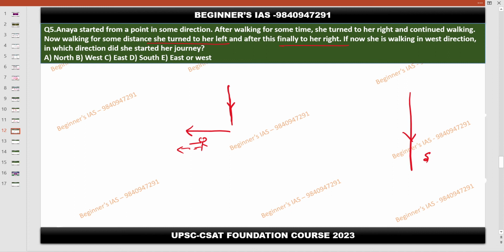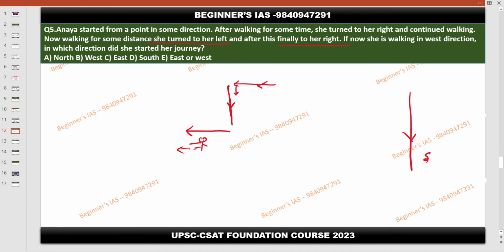Understood, people? Shall I repeat again? This question needs a lot of understanding. Okay, let me repeat it again. Listen carefully. She is walking in the south. Before that, what she has done, that you need to understand. She turned towards her left. Which is her left? If she is walking in this direction, this is going to be the left. Understood?